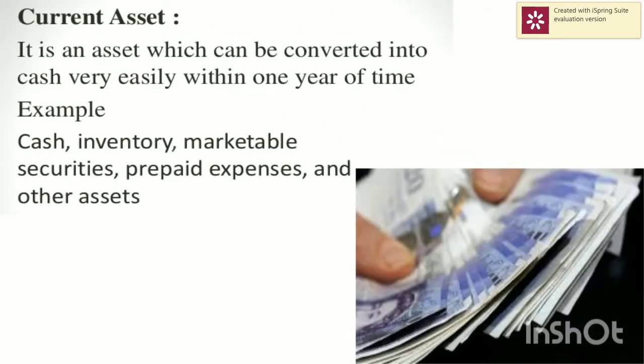Current assets. Current assets are those assets which can be converted into cash very easily within a period of one year. Earlier we said fixed assets cannot be converted easily into cash, whereas current assets we can easily convert into cash within one year. Examples are cash, inventory and prepaid expenses.